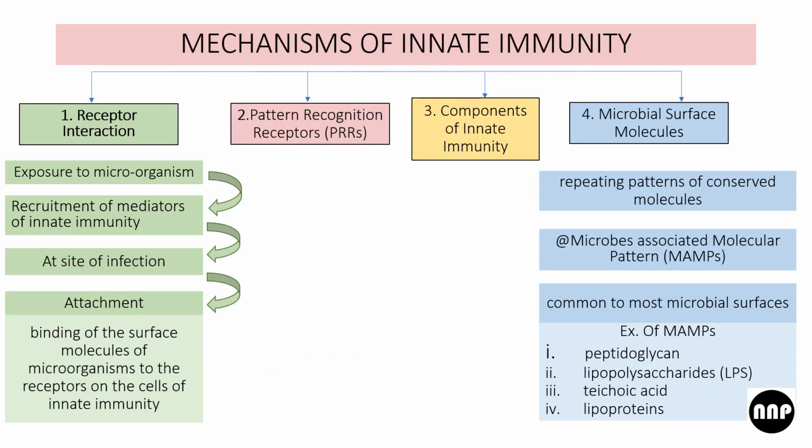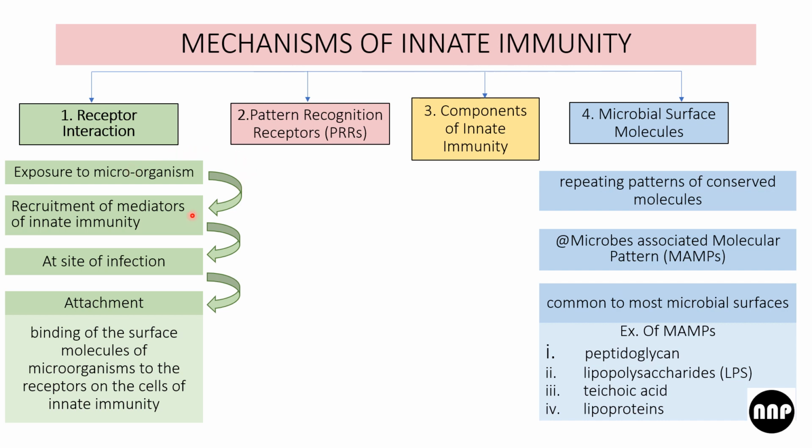Now, coming to the proper topic, mechanism of innate immunity. So there are four: receptor interaction, pattern recognition receptors, components of innate immunity which we will be discussing further, and microbial surface molecules. In receptor interaction, first of all, there will be an exposure to a microorganism.